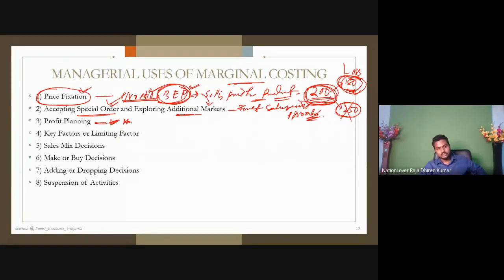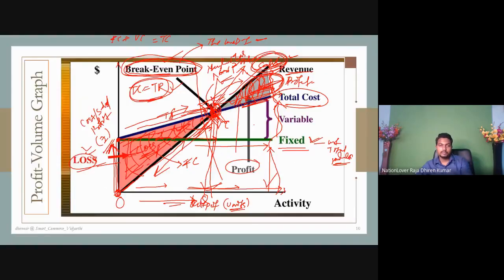How much will be the profit? To earn a certain profit, how much must be the production? I am giving you the example. Suppose you wish to achieve a profit of this much.